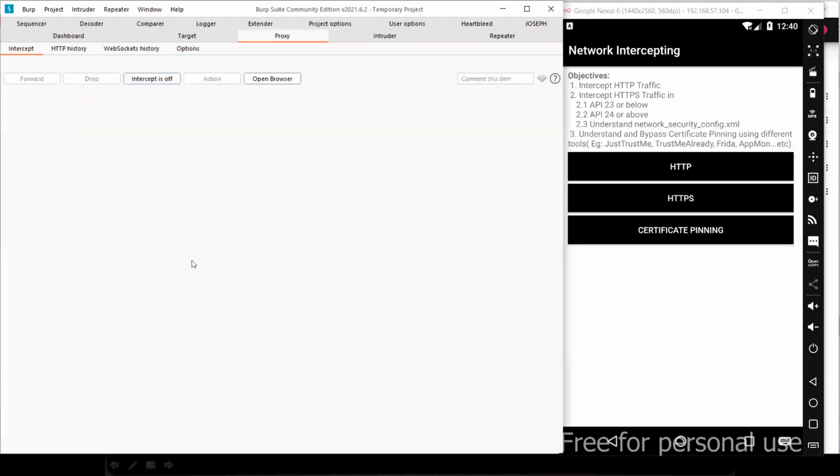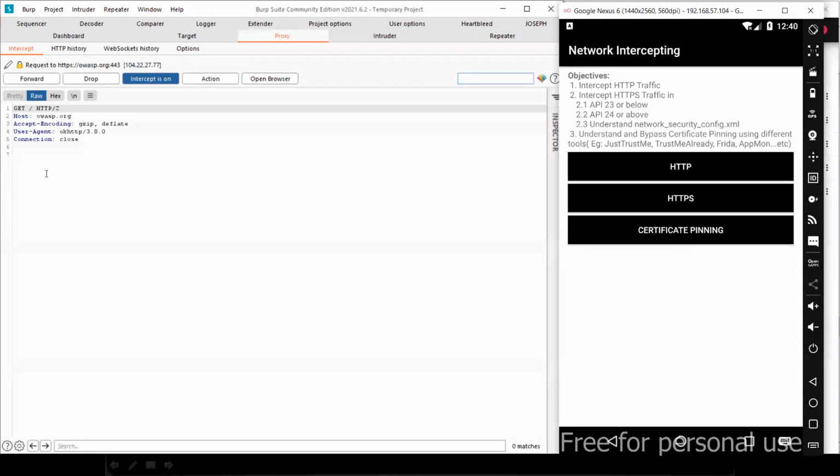Not only this, you can also decompile the application, add the network security config file, repackage it, and install it in your devices. Then you will be able to capture the HTTPS traffic on Android 7 and above devices. Now, if I click on certificate pinning, I should be able to capture the traffic because certificate pinning is bypassed and the network security config file is also bypassed.